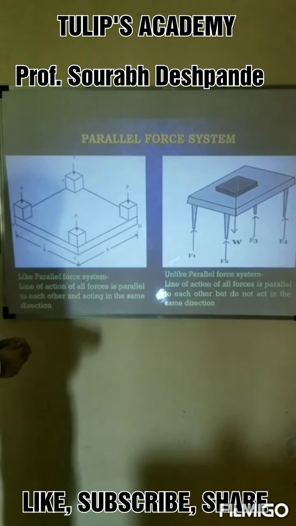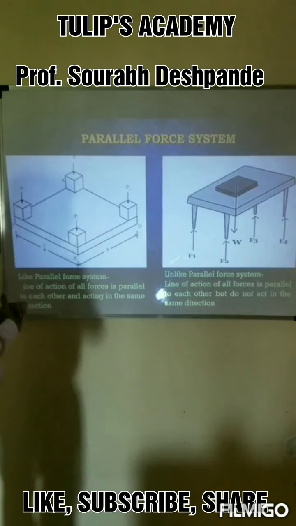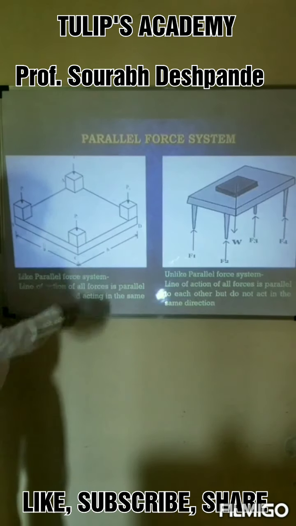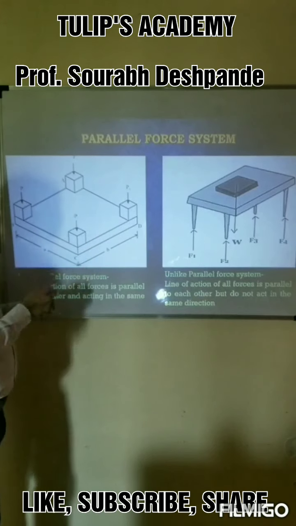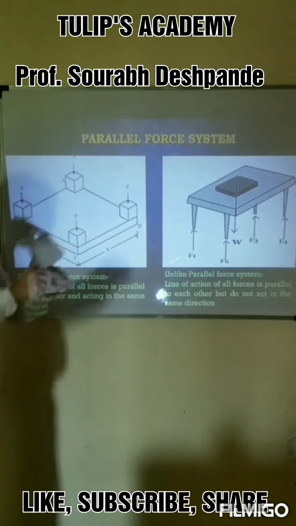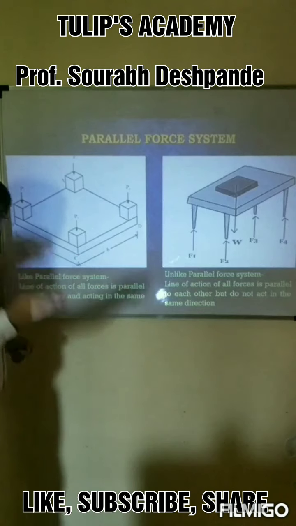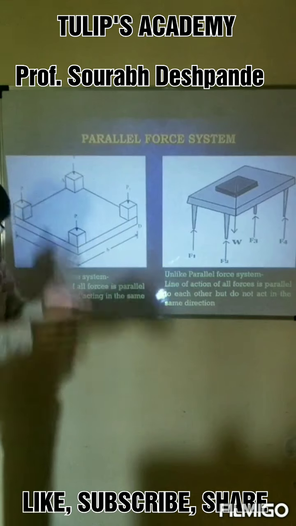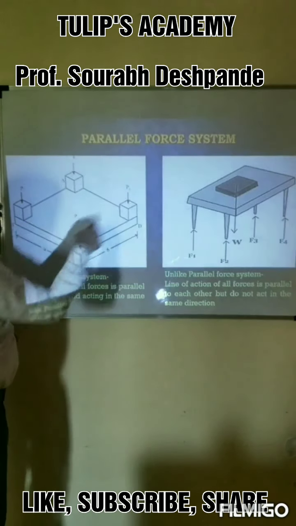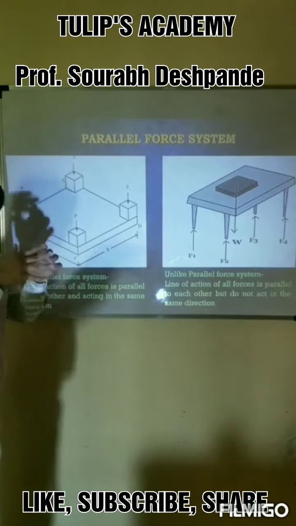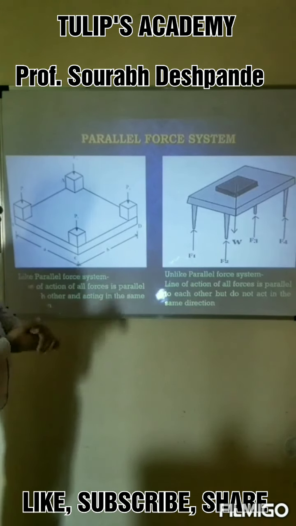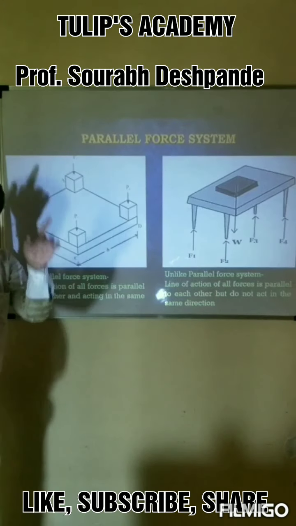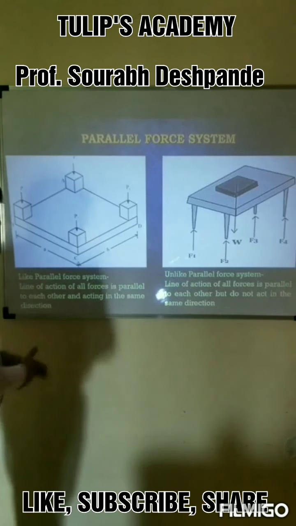Now parallel force system. We are taking the practical example of parallel force system, the same example we have explained. So this is the raft foundation, and we are considering 4 columns of the raft foundation. All the 4 columns are situated at 4 corners of the raft foundation, and as you know, a column is an axial compressive member because it will always carry axial compression, and therefore all the forces are acting in the vertically downward direction. And each line of action is vertical, so all the lines of action are parallel to each other, as well as the direction of all the forces is the same, so it is a like parallel force system.